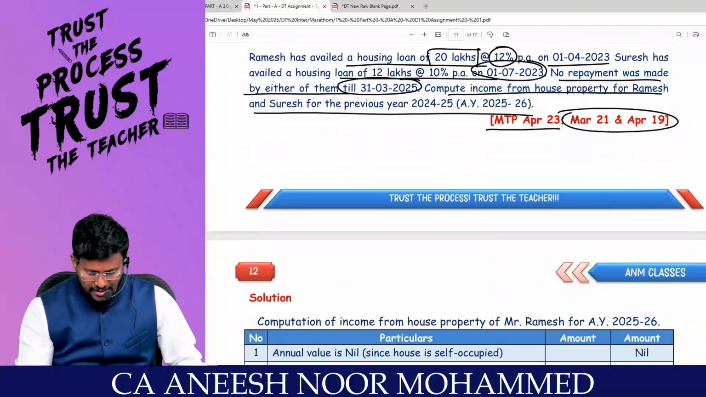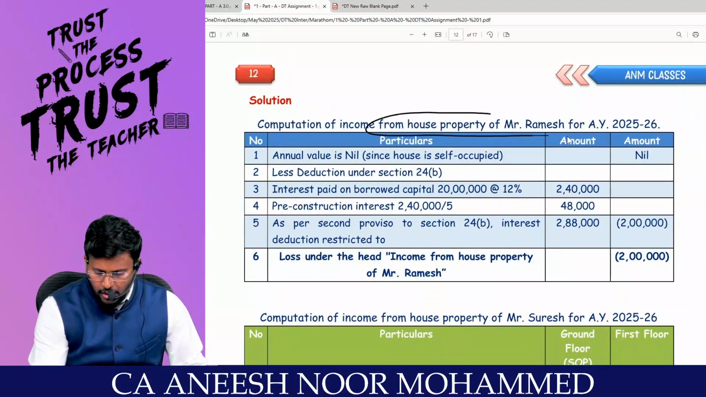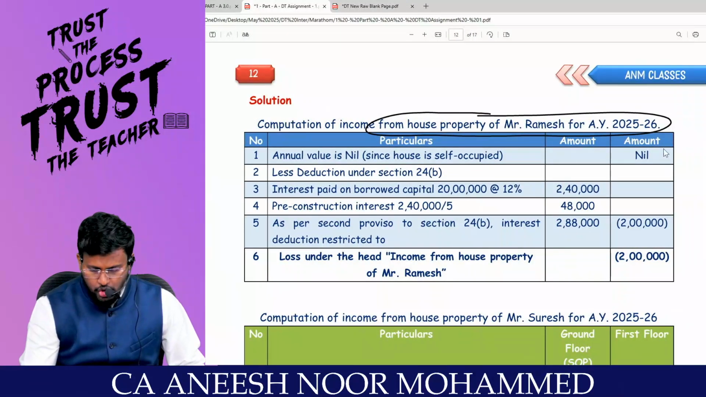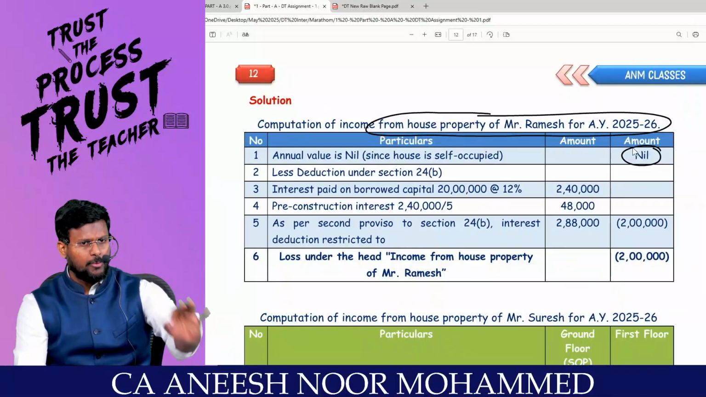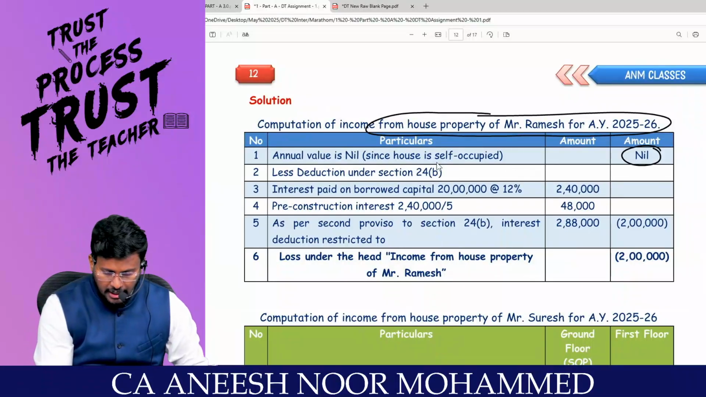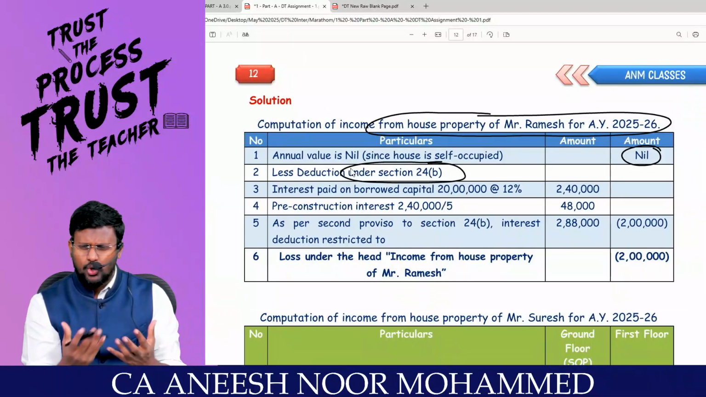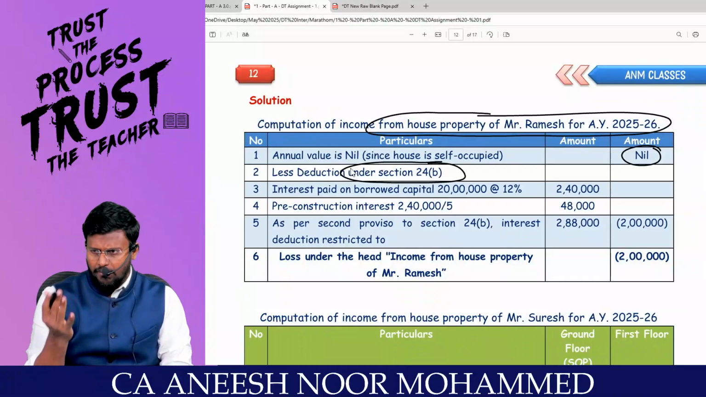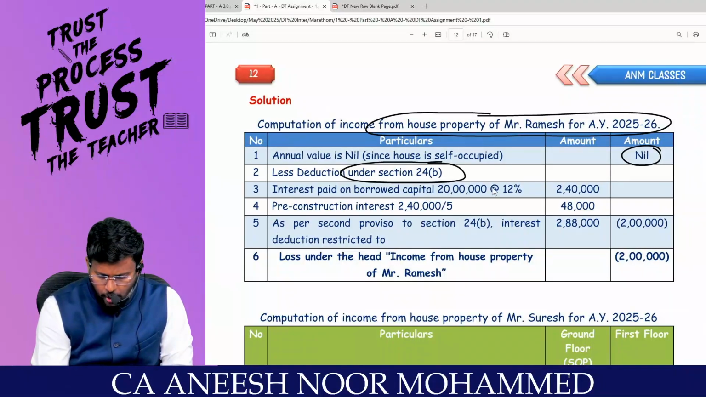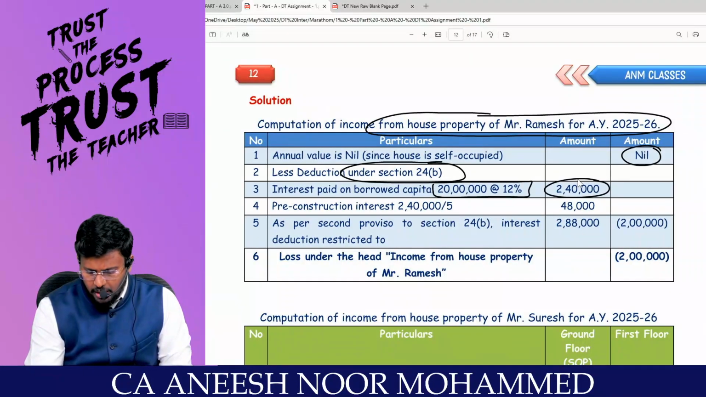I am going through the answer and checking what has happened. Computation of income from house property of Mr. Ramesh. Sir, GAV is nil, because for a self-occupied property, GAV is always nil. Less deduction under section 24B. There is no concept of LTBMT and all. NAV will be nil. 24B, interest on borrowed capital: 20 lakh into 12% comes to 2,40,000.